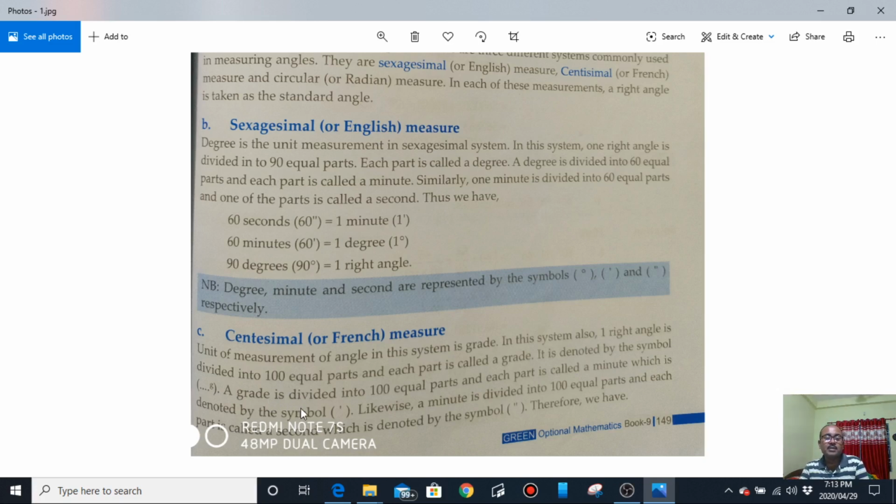Minute is indicated by 1 inverted comma. And if a centesimal minute is further divided into 100 equal parts, then the measurement of each subdivision is said to be 1 centesimal second.